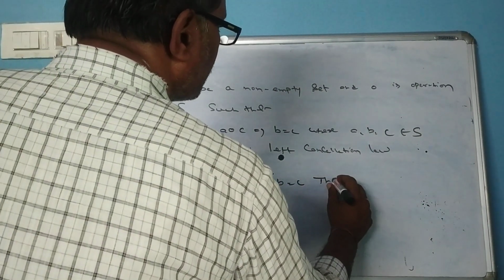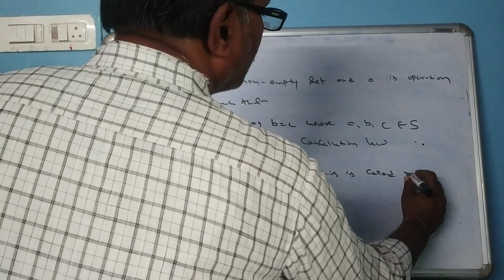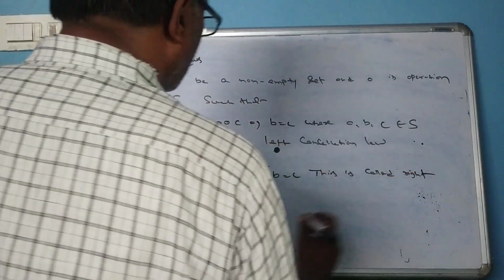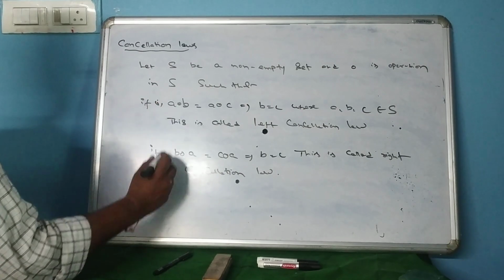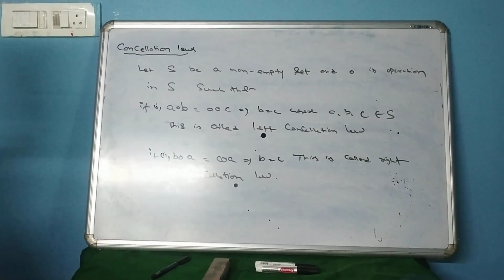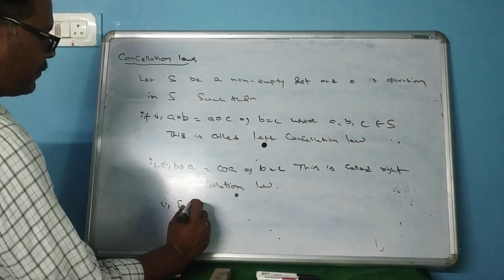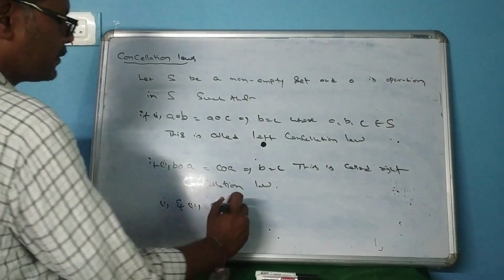Similarly, this is called the right cancellation law. This is number 2. 1 and 2 are together called the cancellation laws.